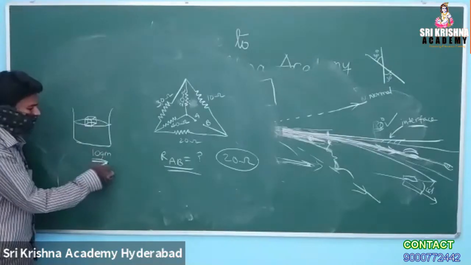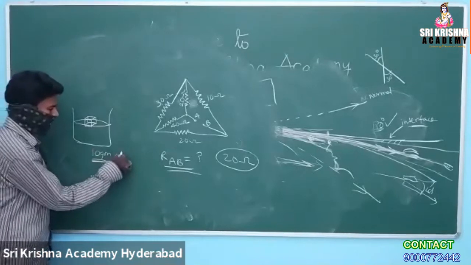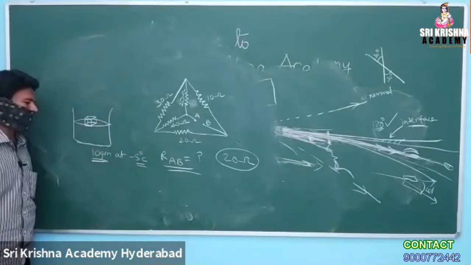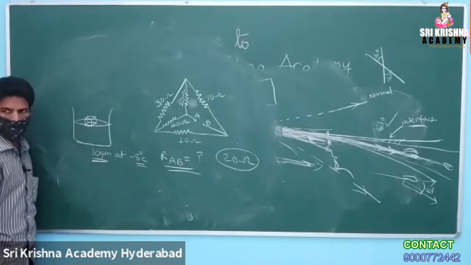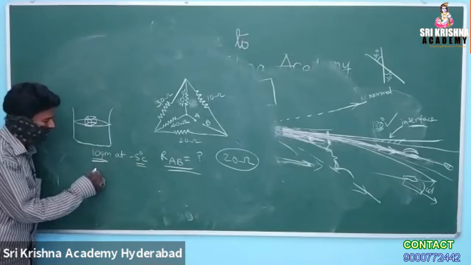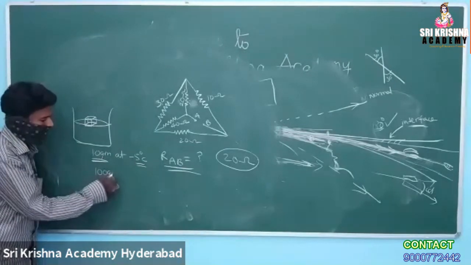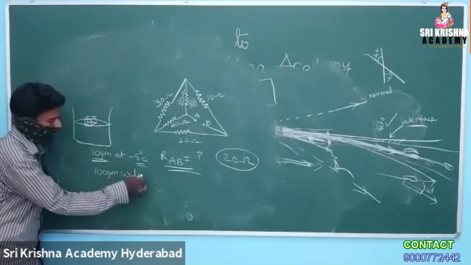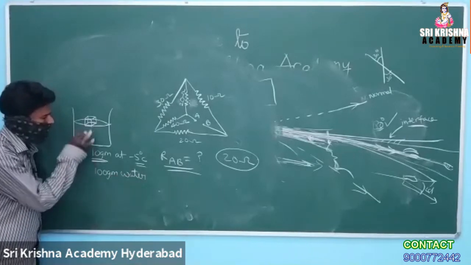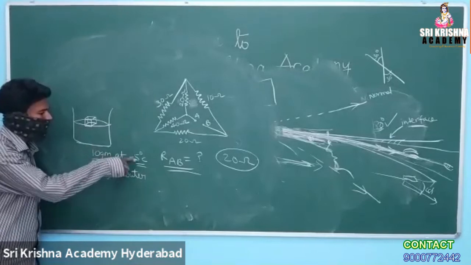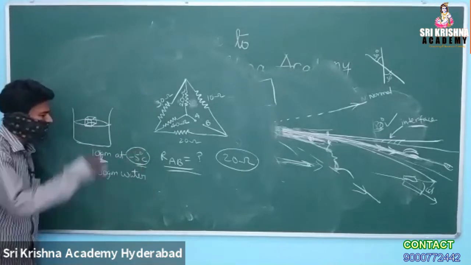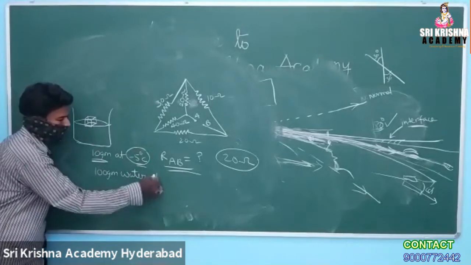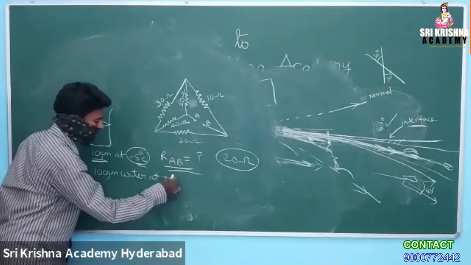Ten grams of ice cube at minus 5 degrees centigrade is dropped in 100 grams of water, which is at 30 degrees centigrade.